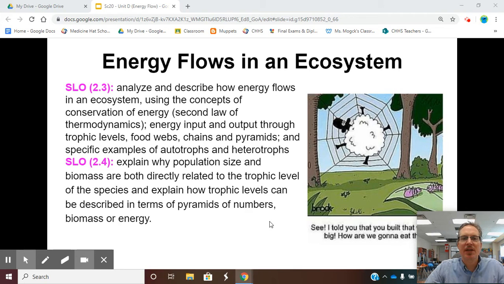We will be looking at the concepts of trophic levels, food webs, food chains, pyramids, examples of autotrophs and heterotrophs. We'll also be comparing why population size is different based on biomass, pyramid of numbers, and also the energy pyramid.